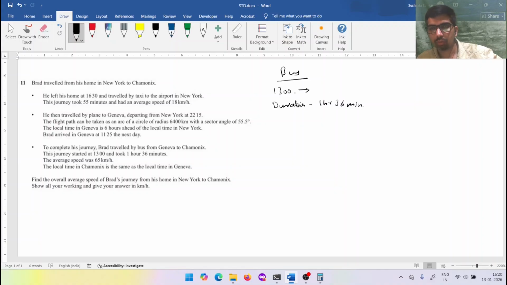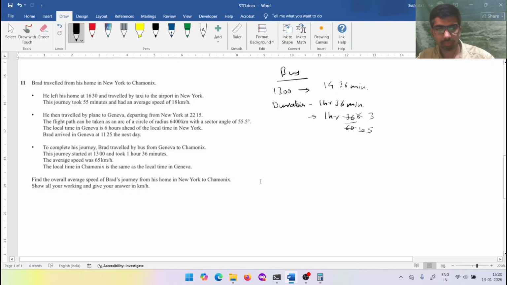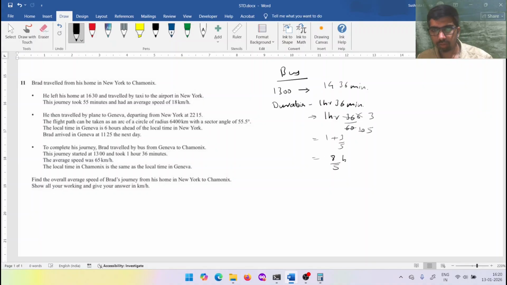You have to just add hours to hours. This will become 14 hours and 36 minutes. This is the bus journey end time. We know the time; convert this into hours first. So we have 1 hour and 36 upon 60. 6 sixes are 36, 6 tens are 60, 3 twos are 6, 2 fives are 10. We got 1 3 by 5. I'll check on the calculator, 36 by 60. Yes, it's 3 by 5. So total hours we get as 1 plus 3 by 5, which is 8 by 5 hours. This is the bus journey time.